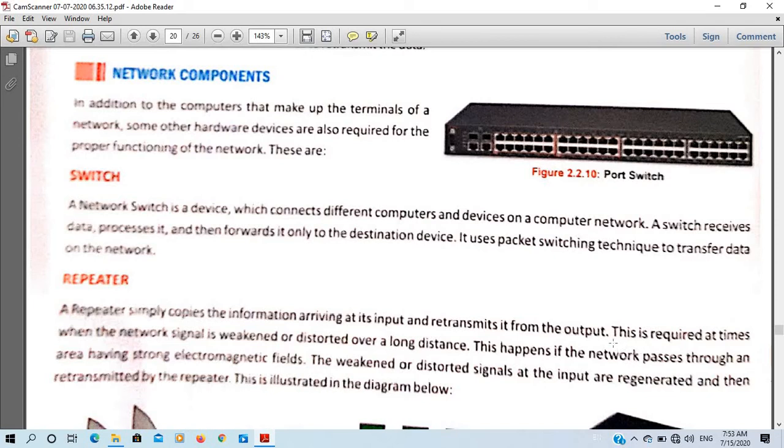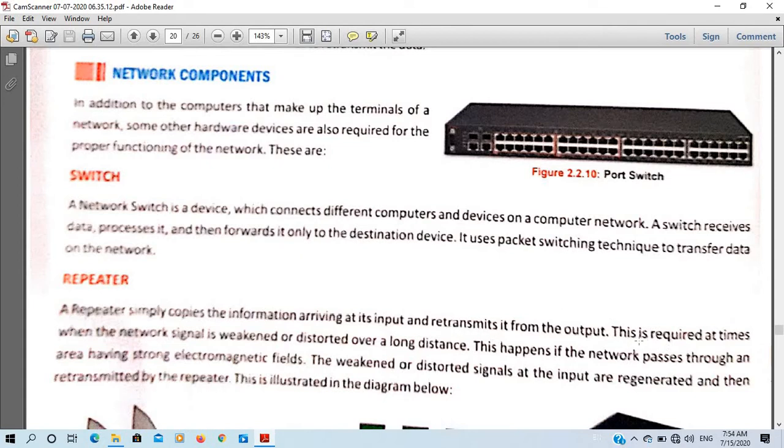Means, you can write in your own words, repeaters help in strengthening the signal. Whatever signal is coming, it simply receives and then transmits it. It does not do any other job other than strengthening the weakened signal. So this is the first point for repeater.